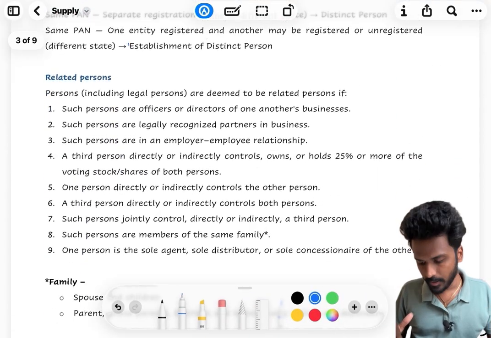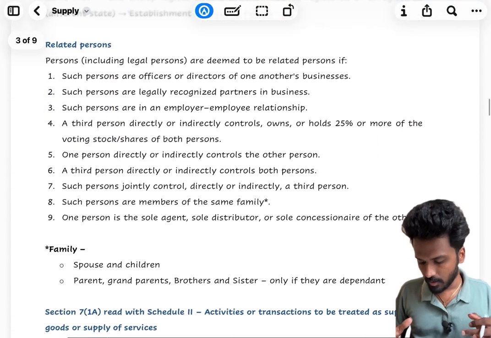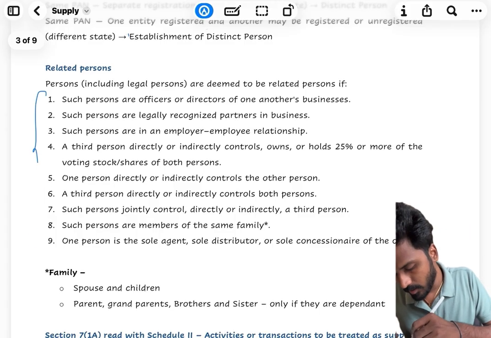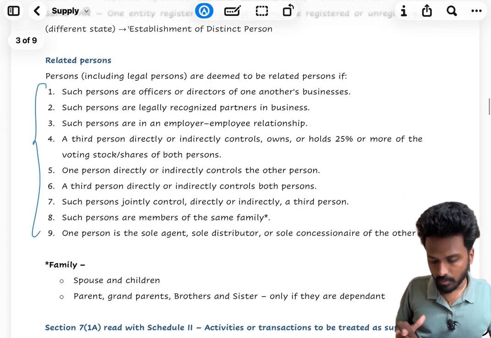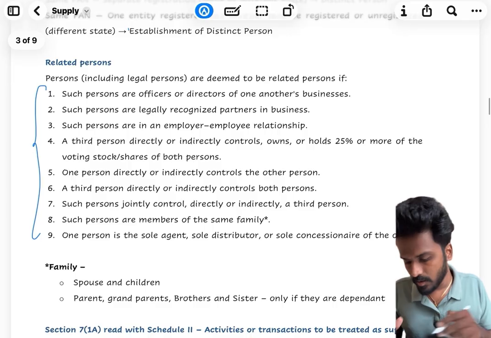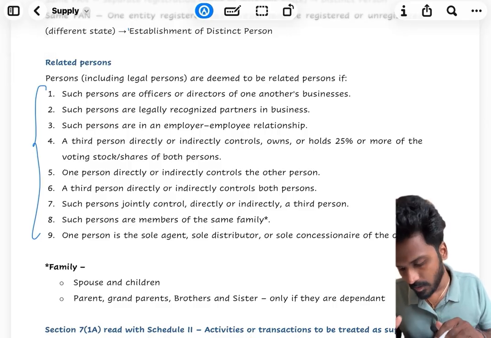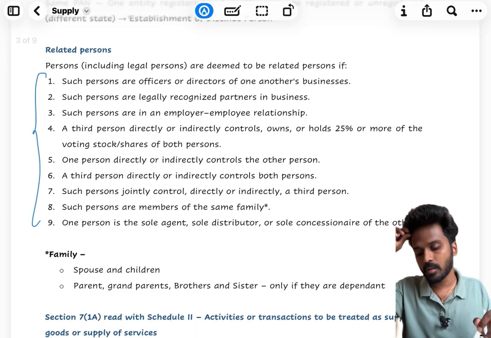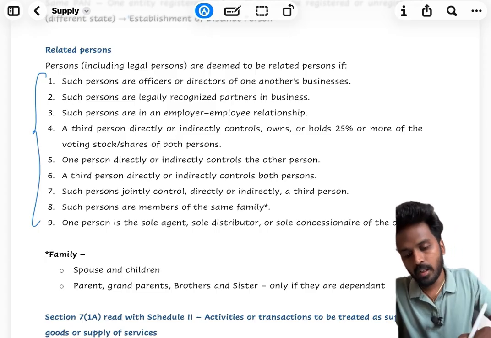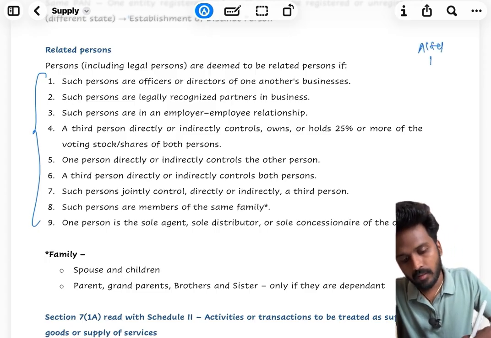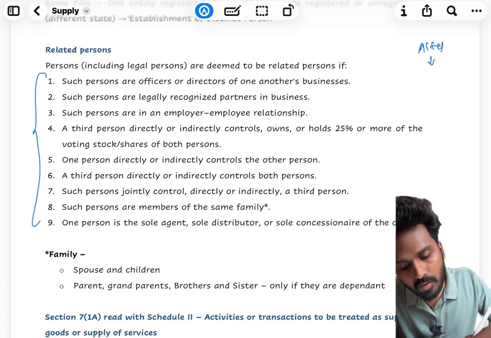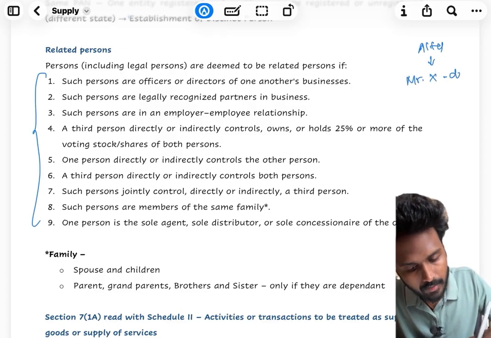And what are related persons? We have a self-explanatory list. Anyway, I'll just go through fast. Who are related persons? If a person is an officer or director of one another's business. So A Limited is there, Mr. X is a director.